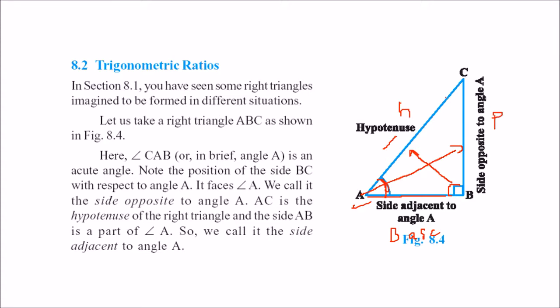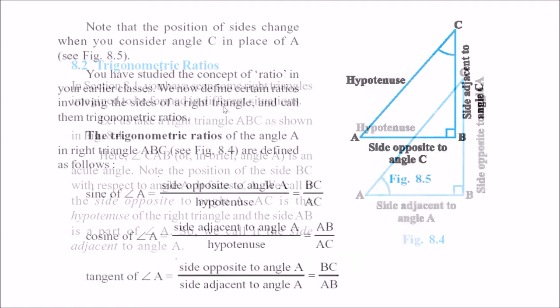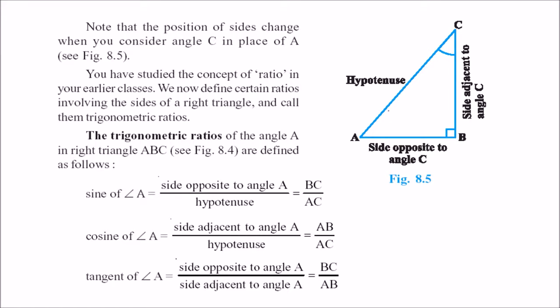In a similar case, if you take this angle C, the base will become this, the perpendicular will become this, and the hypotenuse will remain the same. So for any angle you take, the sine, cosine, and tan will be given like this.